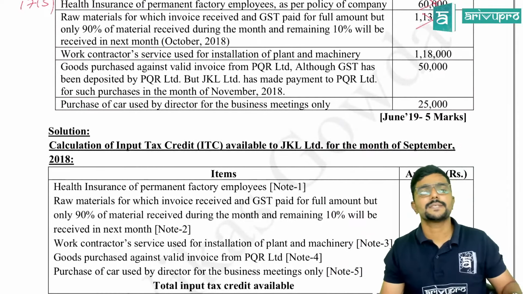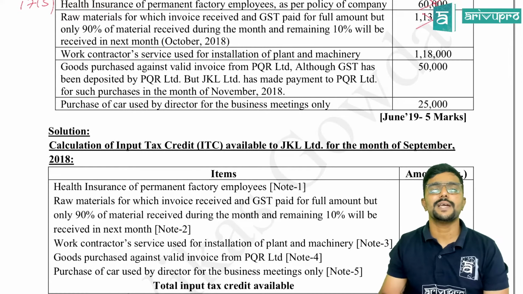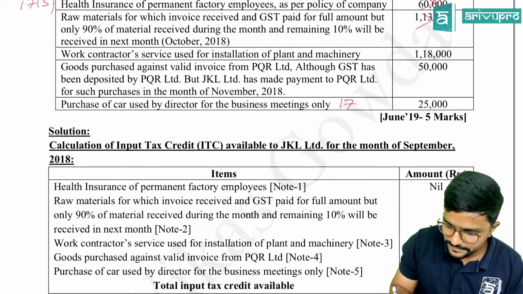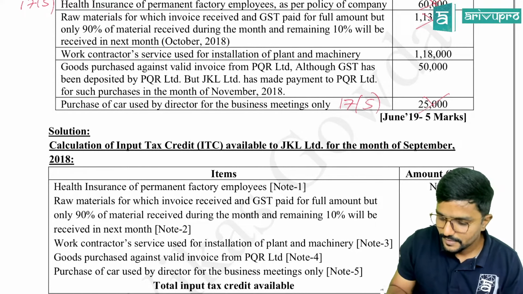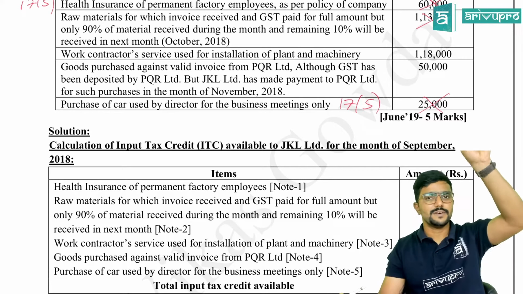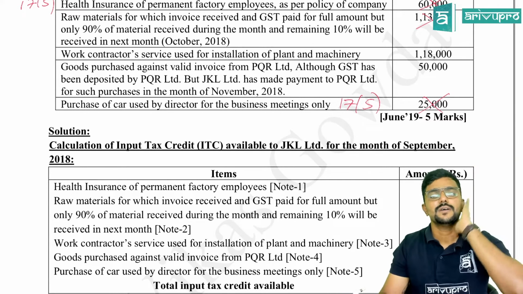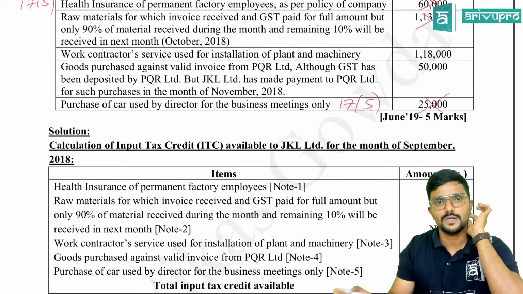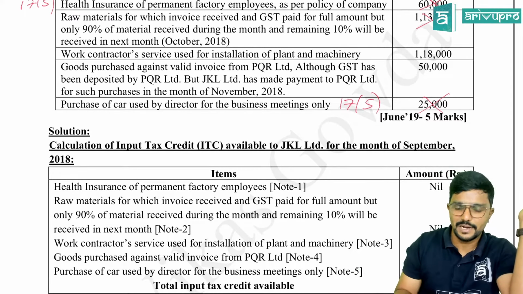50,000. Next, purchase of car used by a director for business meetings only. Blocked, section 17.5. It is blocked. It is not used for the purposes given there. So it is used for business purpose, no problem, but by a director who is an employee, not a passenger transporter. So credit is not available, guys.